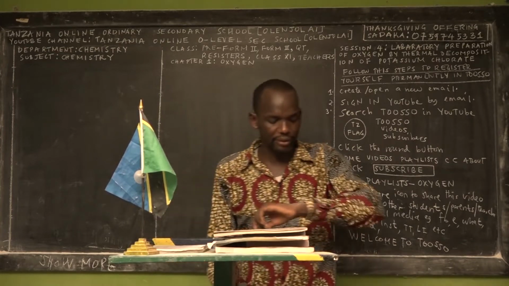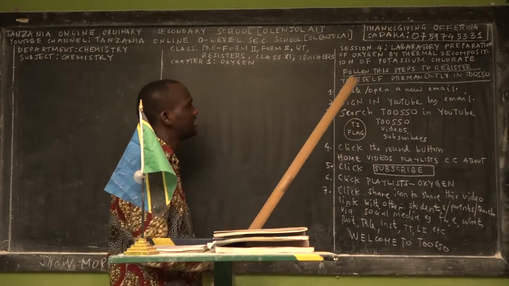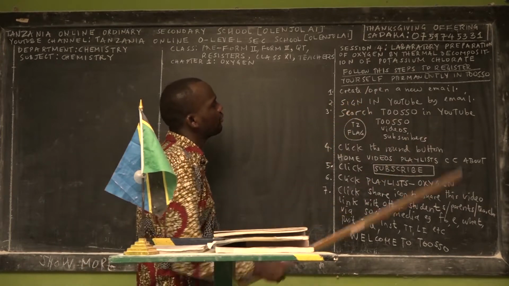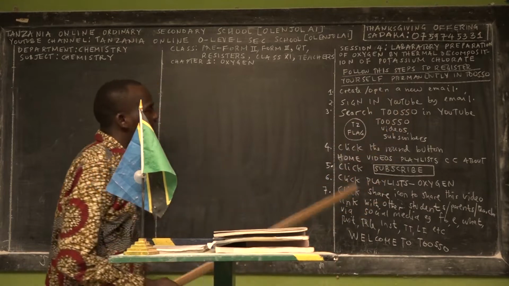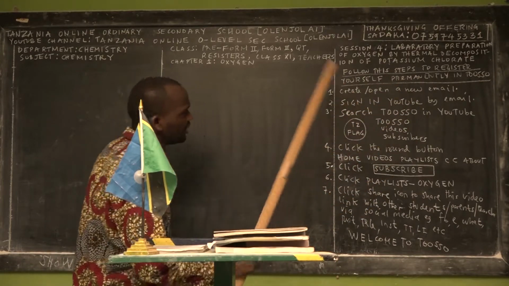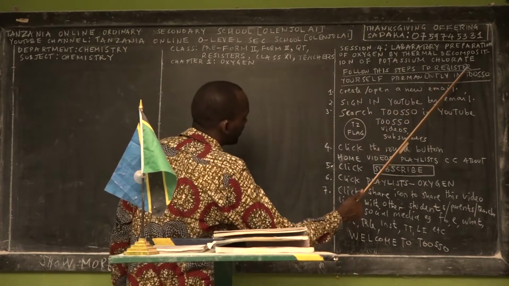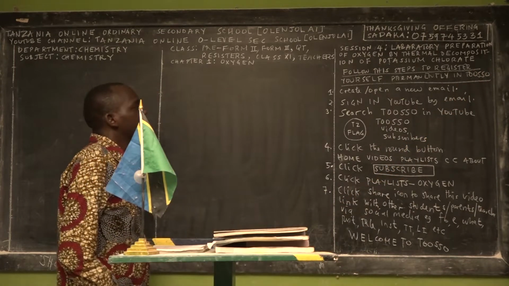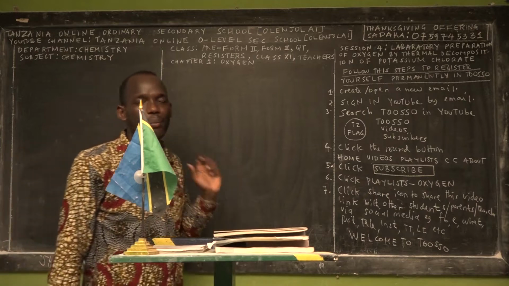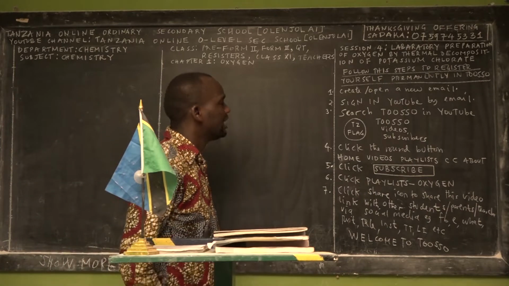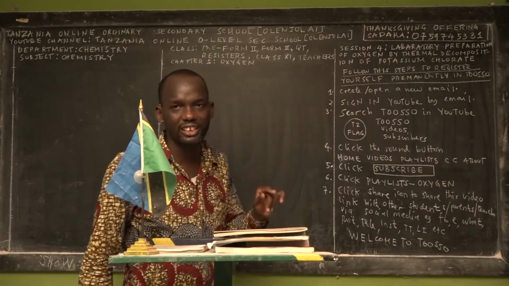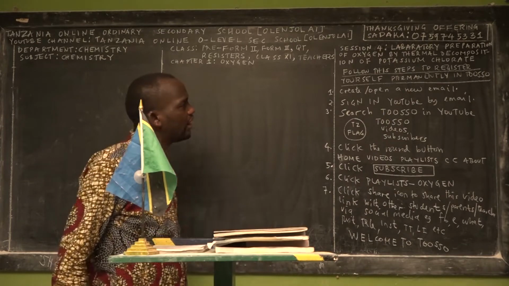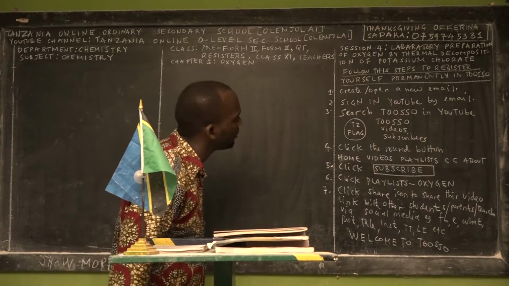Wonderful. Again, I would like to spend a few minutes to take you through an overview of how you can register yourself permanently into TOSO. TOSO is the abbreviation of Tanzania Online Ordinary Secondary School [Olenjolai]. In case you have an email, remember your password and your username. In case you don't have an email, don't get confused. You can still register yourself in Tanzania Online Ordinary Secondary School [Olenjolai].